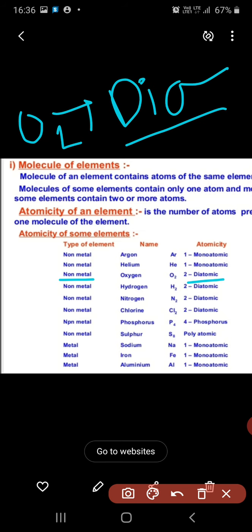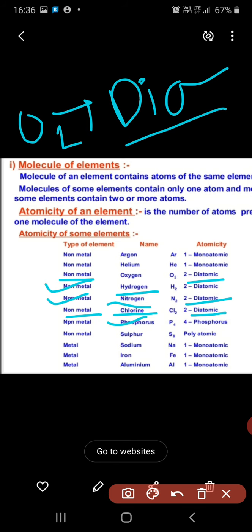Okay, diatomic. Now the next one, hydrogen. It is also a diatomic and a non-metal. Now nitrogen is also a non-metal. It is a diatomic. Okay, chlorine is a non-metal. It is a diatomic because Cl2 is there.